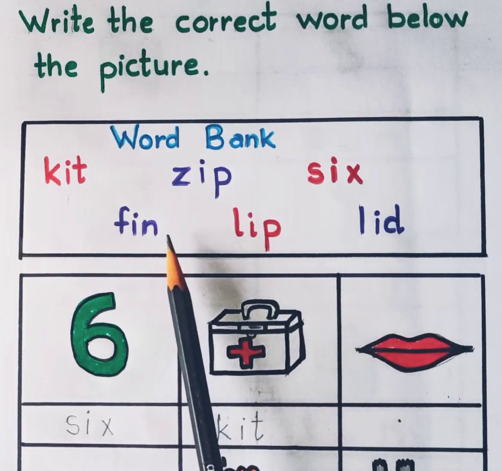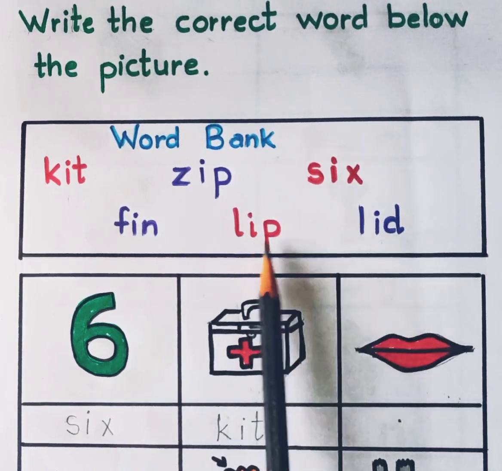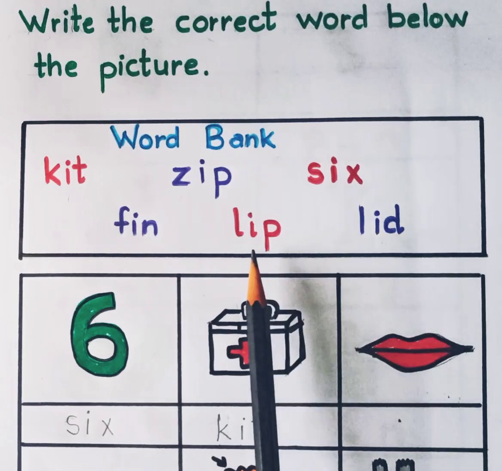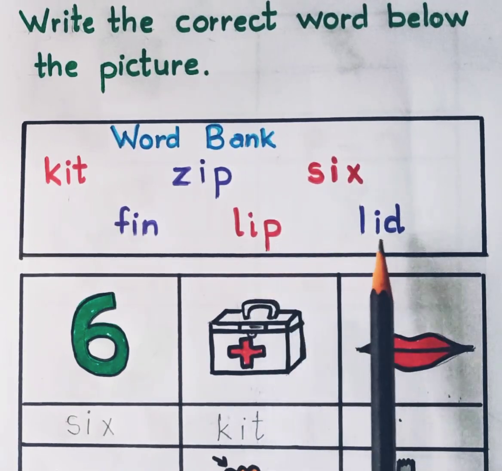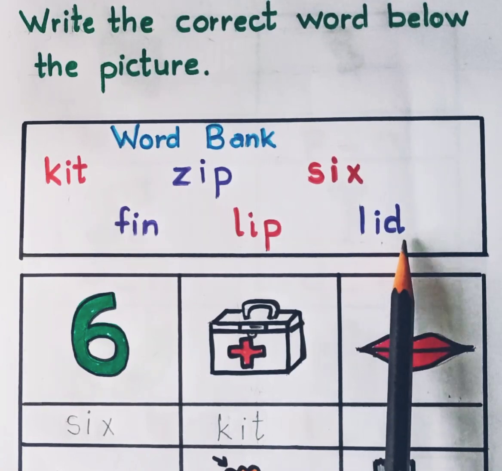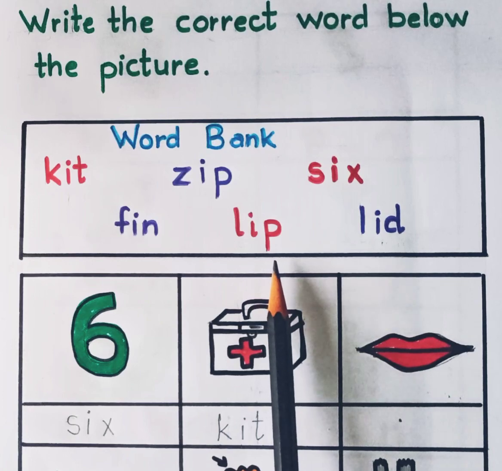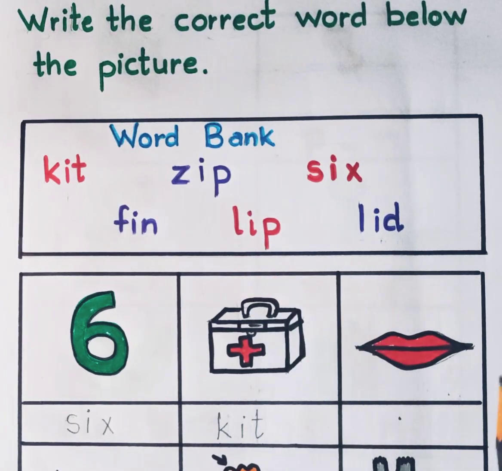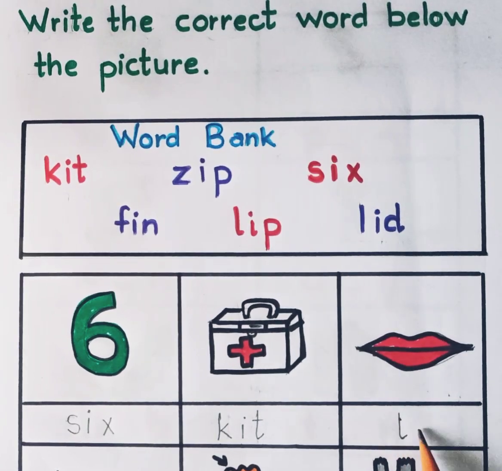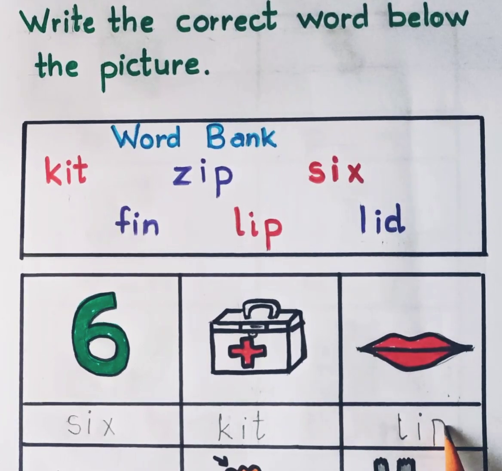In this word bank, we have 2 words which start with letter L. So let's read: L, I, P, lip. L, I, D, lid. Tell me, which is the correct spelling? Yes, this is the correct spelling. So let's write the spelling of lip here. L, I, P, lip.